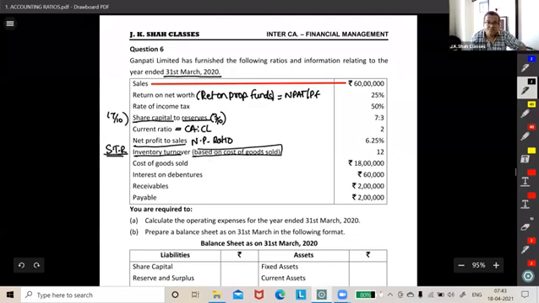What is the formula for stock turnover ratio? Come on, tell me. COGS upon average stock, right? So stock turnover ratio is as such based on COGS.